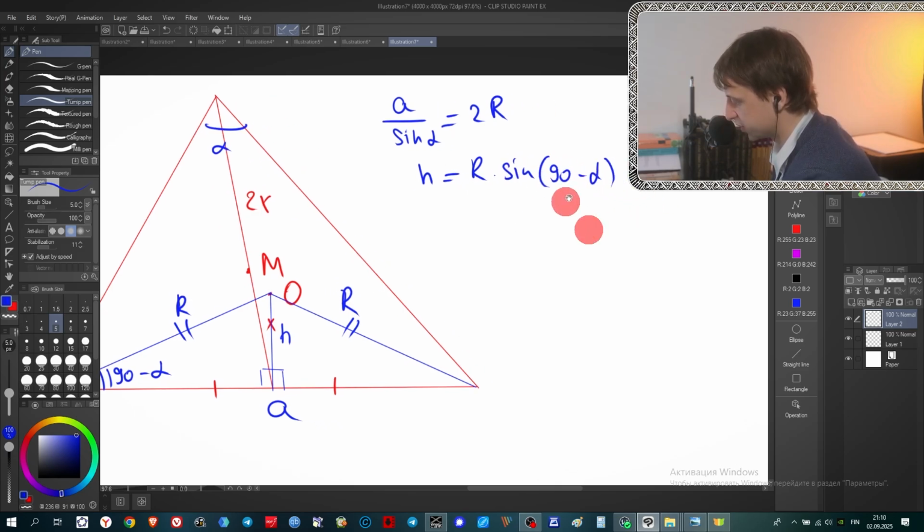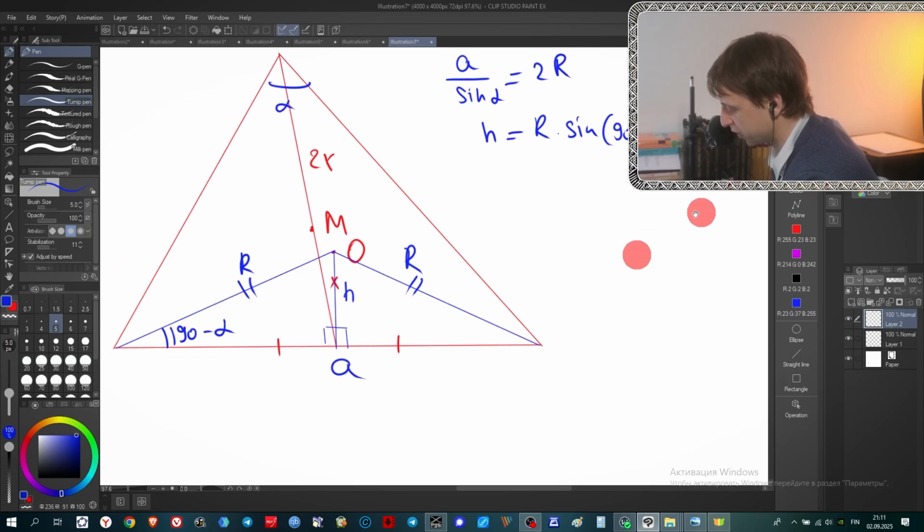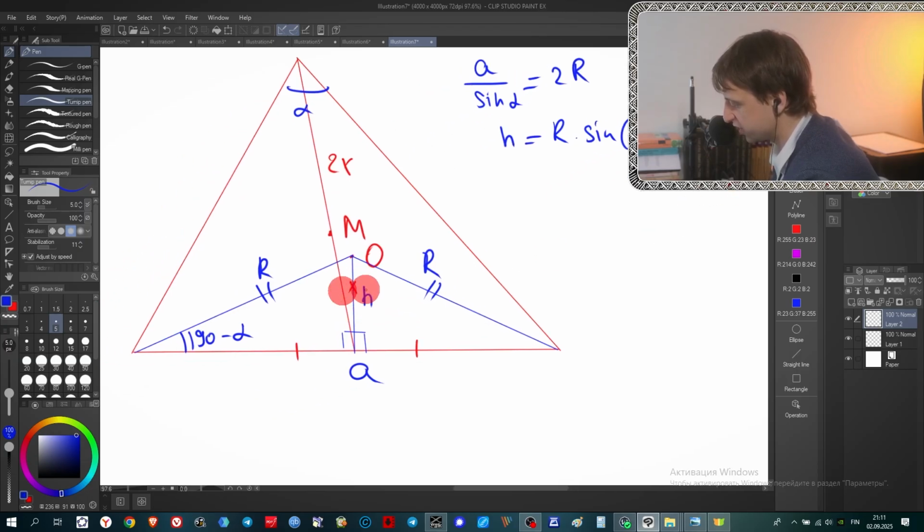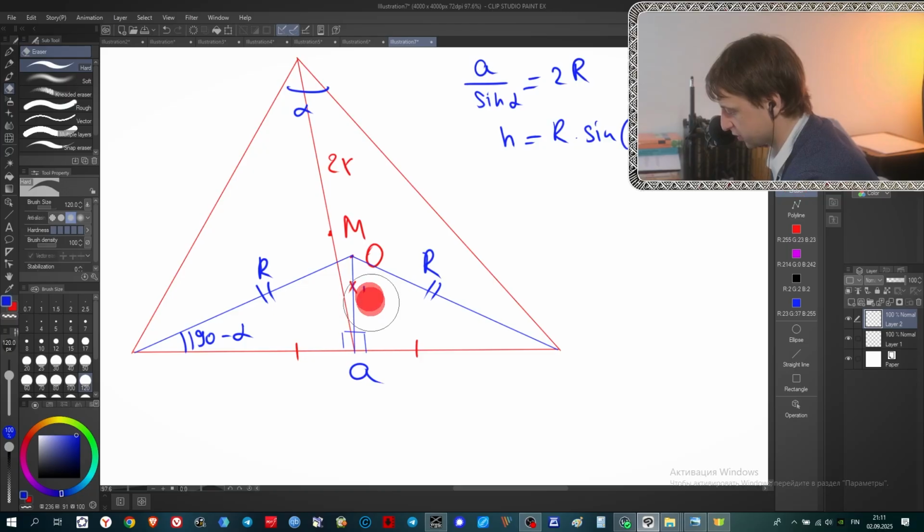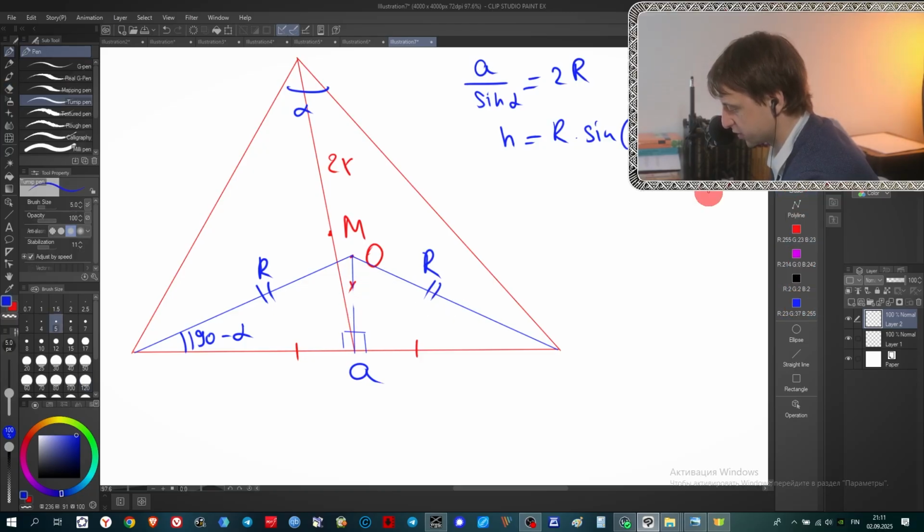But sine of 90 minus alpha is exactly cosine alpha. It means R cosine alpha. So this altitude is R cosine alpha. Let's delete it, and instead of it we write R cosine alpha. Okay, this one we have.